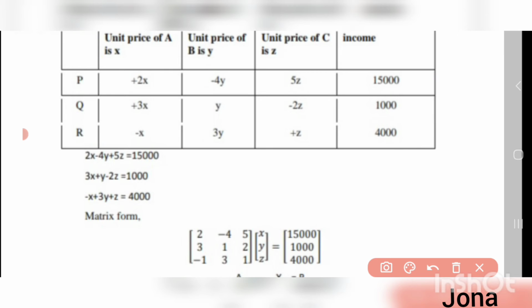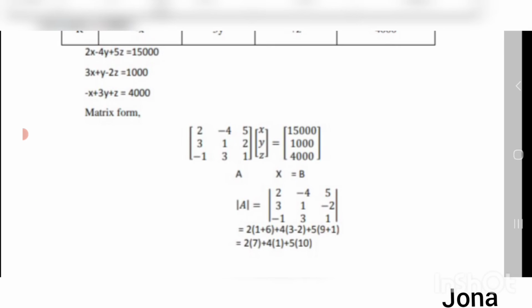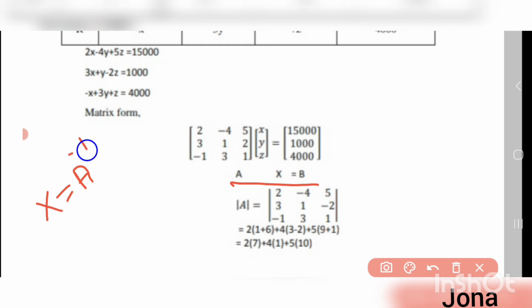And then we can make the matrix from the equations. That matrix is nothing but 2, minus 4, 5, then 3, 1, minus 2, and then minus 1, 3, 1 here. And then the variables are x, y, z, and the constants are 15,000, 1,000 and 4,000. Here we have AX equal to B, and for this we have to find the solution X equal to A inverse B.